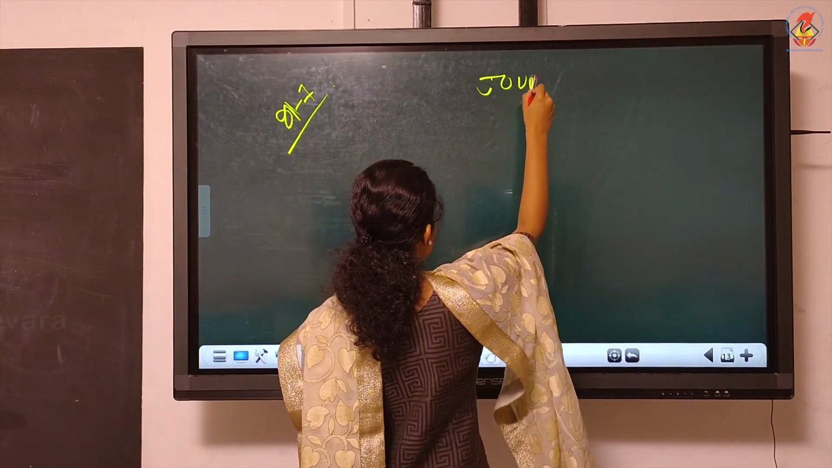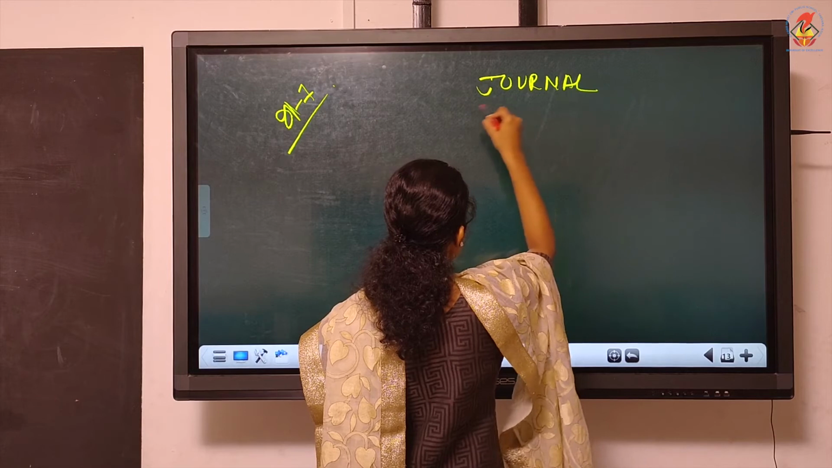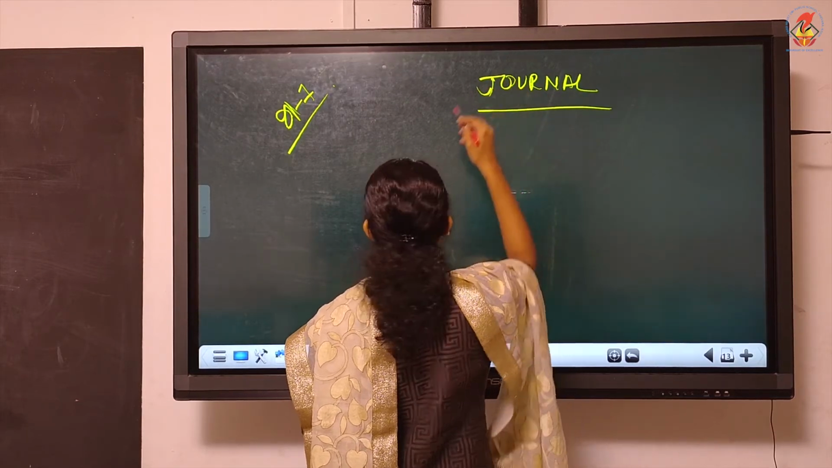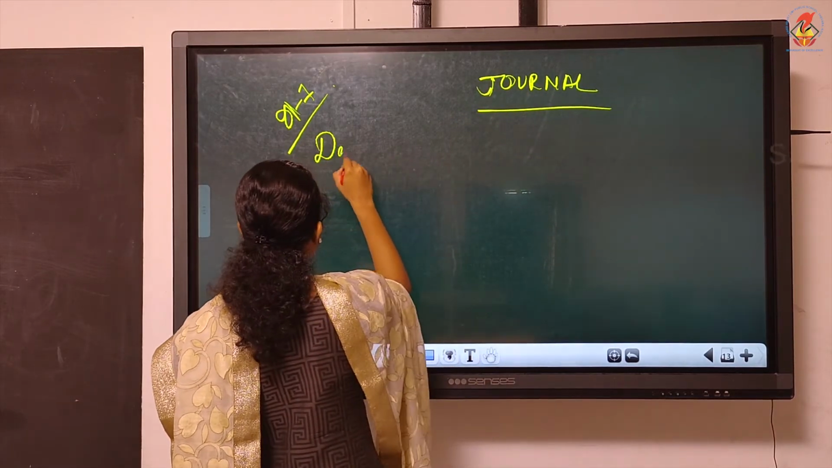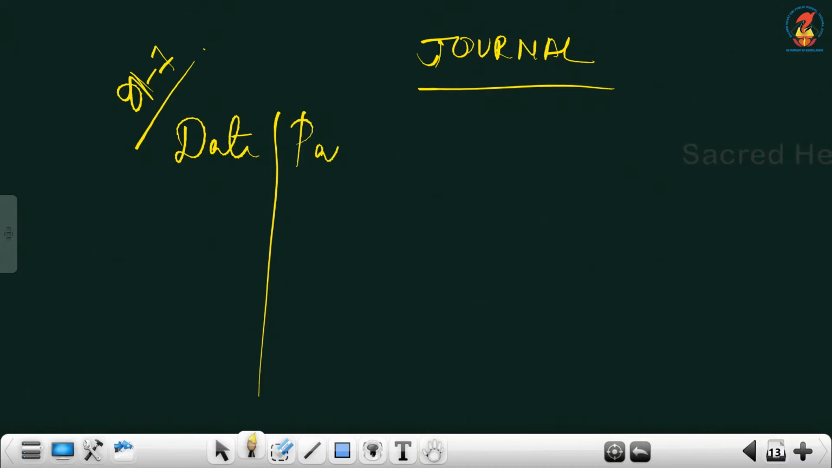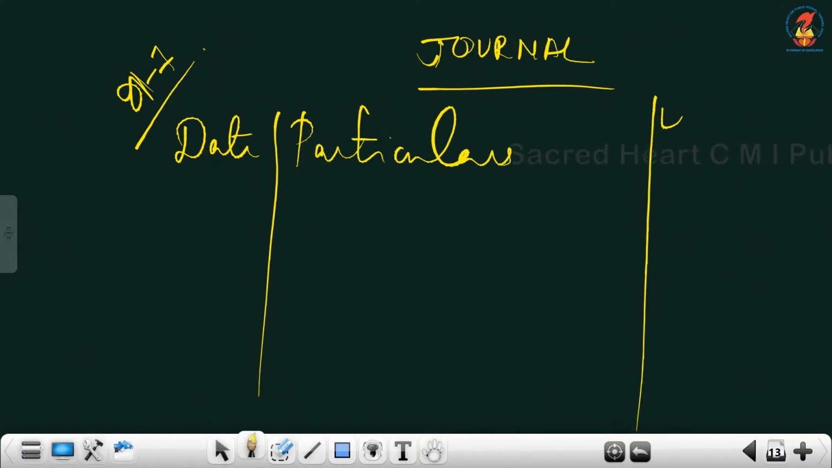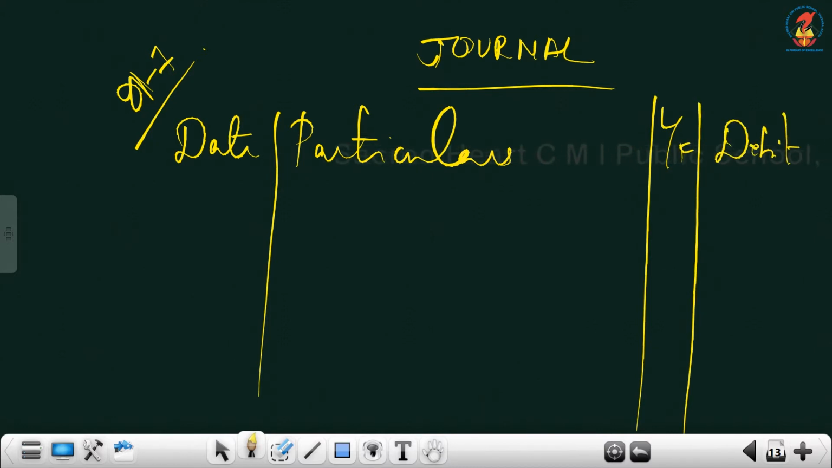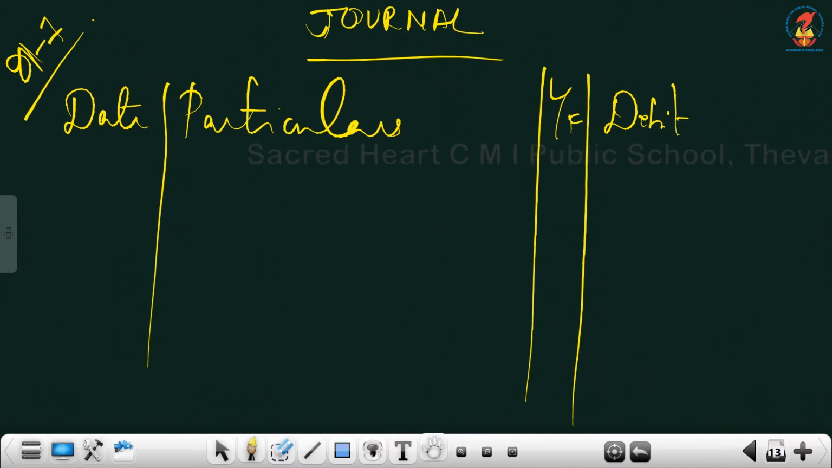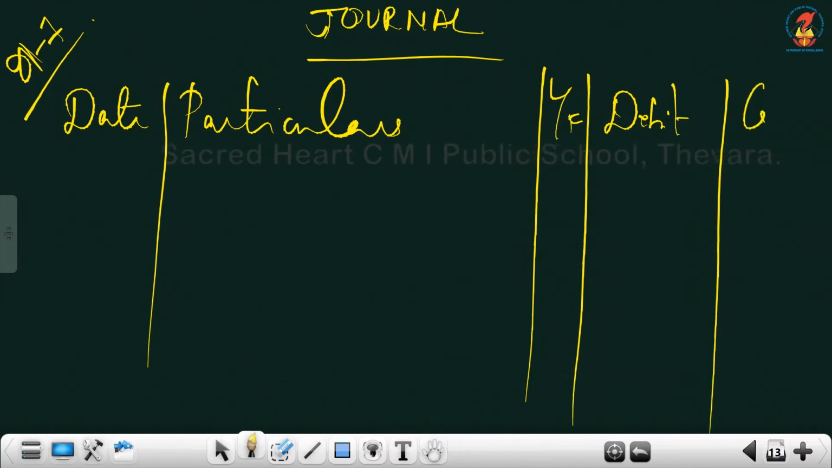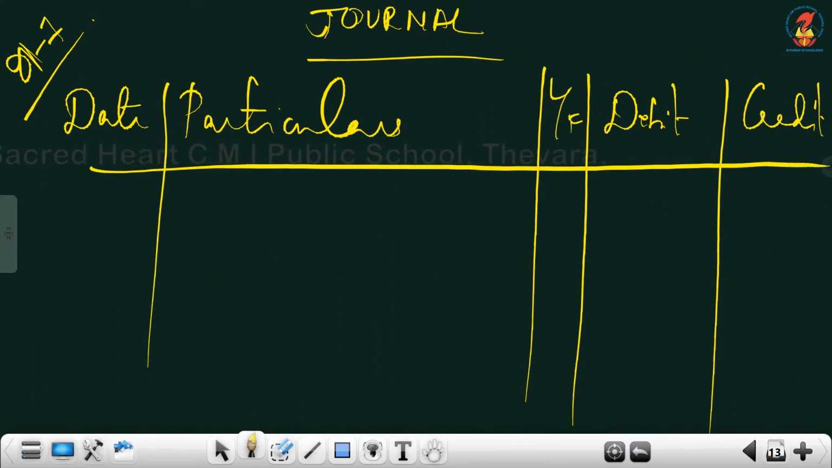And in the first transaction, it's not mentioned who is paying the realization expenses. And I told you, if nothing is mentioned, who is making the payment? What will be the answer? Who will make the payment? The firm itself will make the payment. And the journal entry will be the realization expenses paid by the firm.